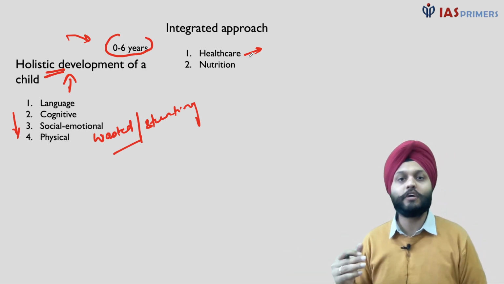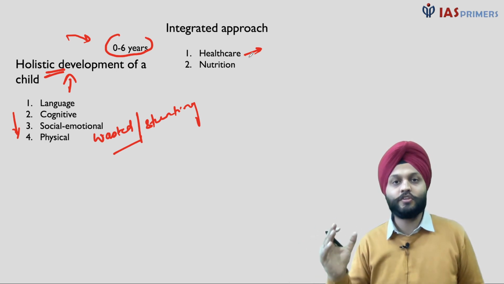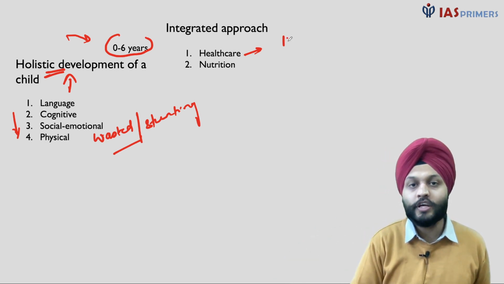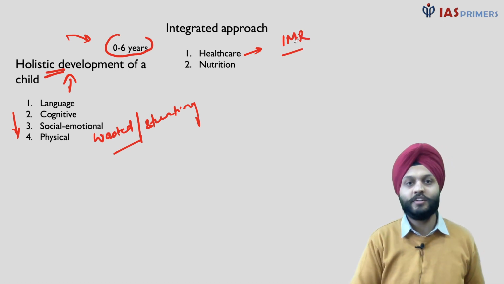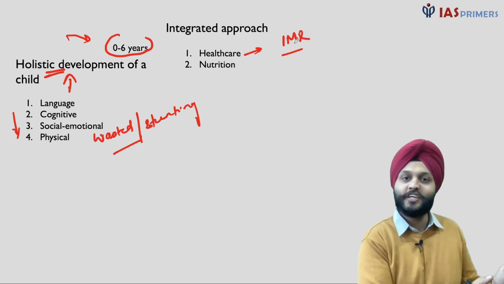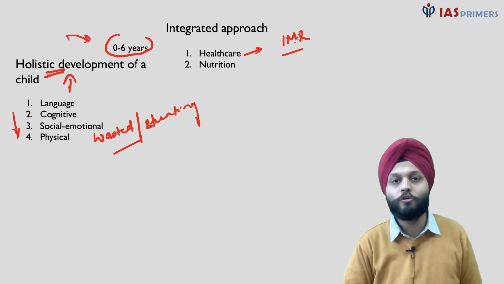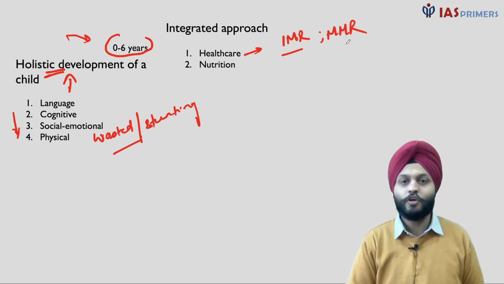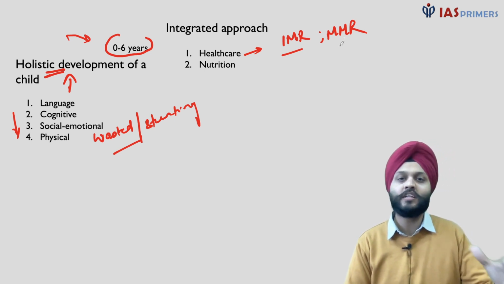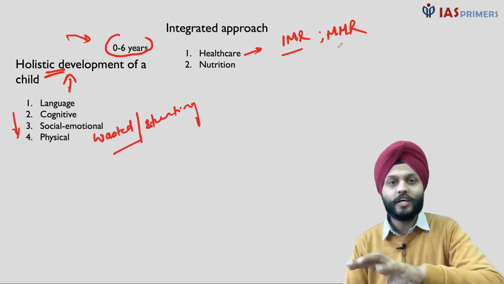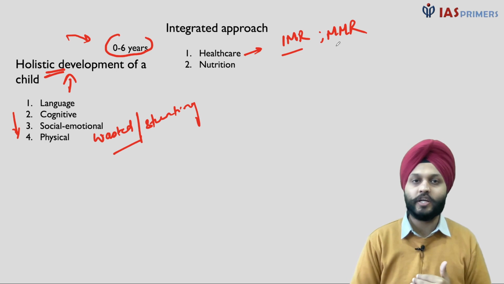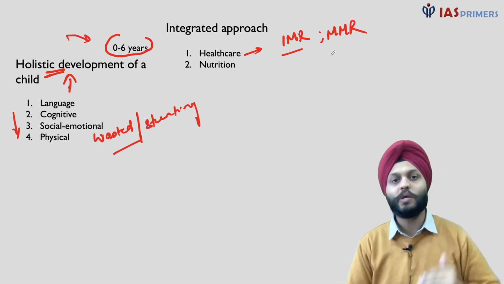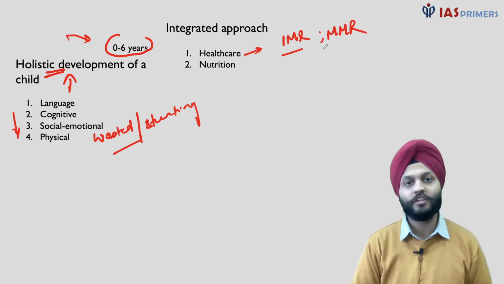So maybe we can give a good amount of vaccinations, and preventable diseases can be avoided at least. Then the focus on the infant mortality rate. The child is dying at a very, very early age. Sometimes it also leads to the death of the mother as well, the maternal mortality rate. Many times, these are things that can be prevented if hygienic conditions and timely medication are provided. We have gone well ahead in our times today, so we can deal with such situations.